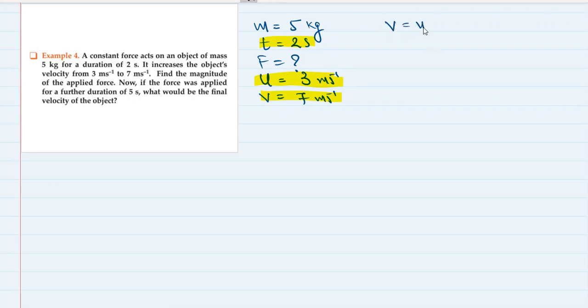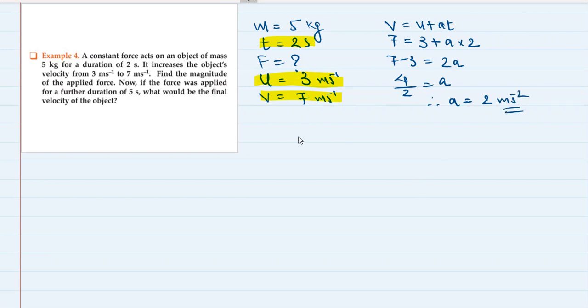So v is equal to u plus at. So 7 is v, u is 3, plus a into 2. So 7 minus 3 is equal to 2a. So 4 by 2 is equal to a, and therefore acceleration is 2 meter per second square. So the force will become mass into acceleration, which is 5 into 2, which is 10 Newton. Okay, so we've got the force as well.